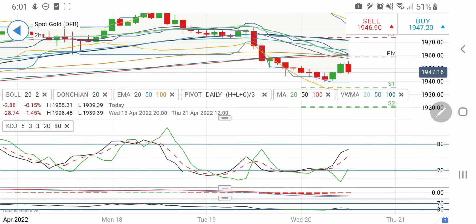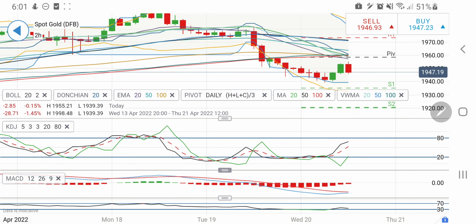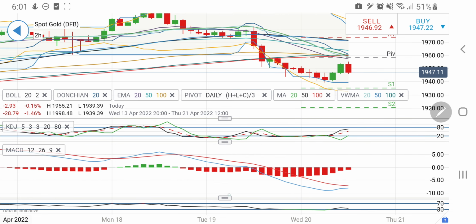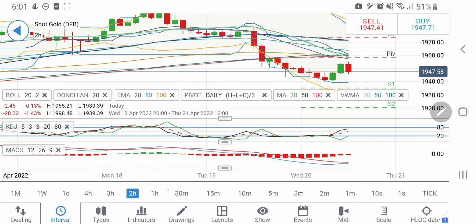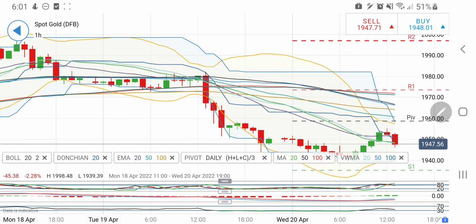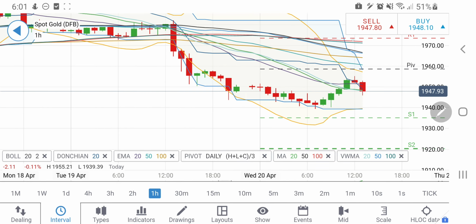If it sustains below 1940, one can take a short entry. The 2-hour stochastic is again looking upwards. MACD is trying to converge and crossover on the buy side. RSI is near oversold here. And if you look at the hourly charts, something is overbought here, and after this rhythmic pattern it is trying to drop. Probably I'll be watchful here, and next time whenever you see it above 1951, yes, you can go long there.